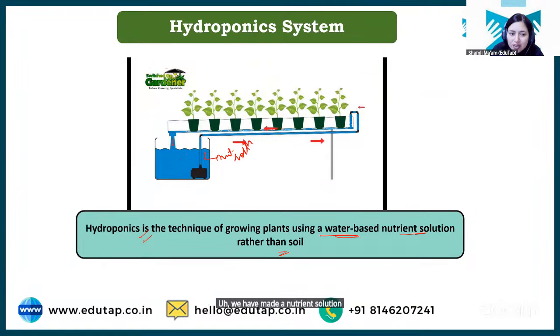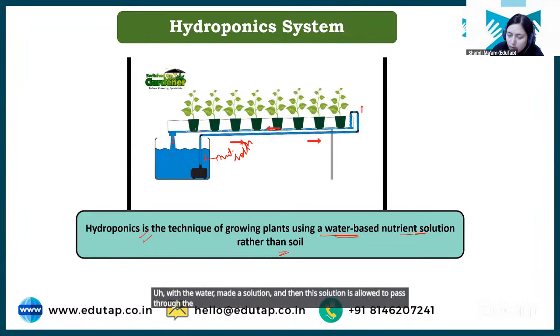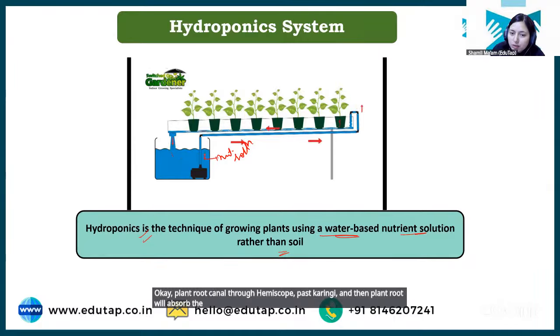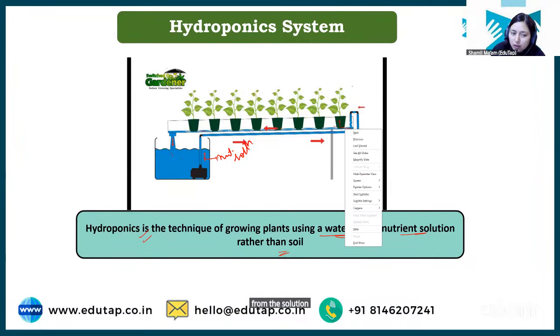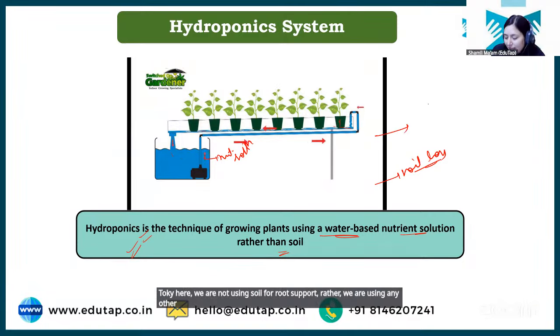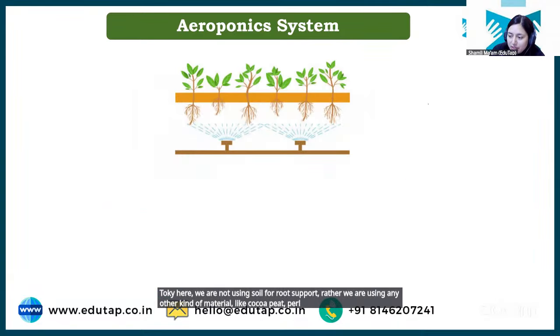We have added nutrient with the water, made a solution, and then this solution is allowed to pass through the plant root. Okay, plant root के through हम इसको pass करेंगे, and then plant root will absorb the water and nutrient from the solution. ठीक है, and then it will grow. So this technique is known as hydroponics. It is also known as soil-less, क्योंकि here we are not using soil for root support, rather we are using any other kind of material like cocopeat, perlite, vermiculite, right?